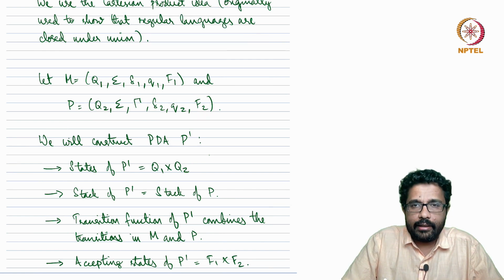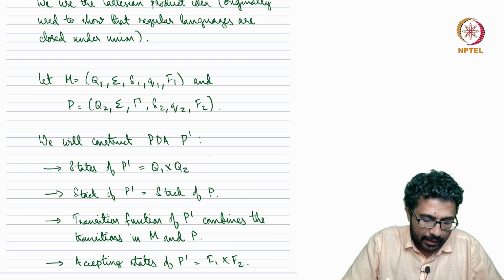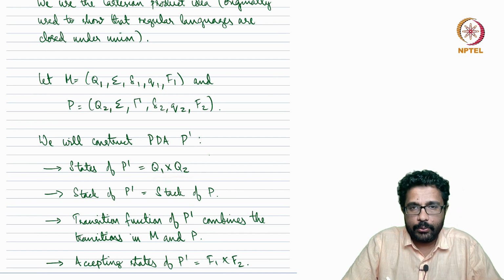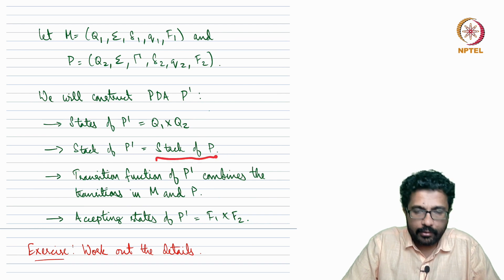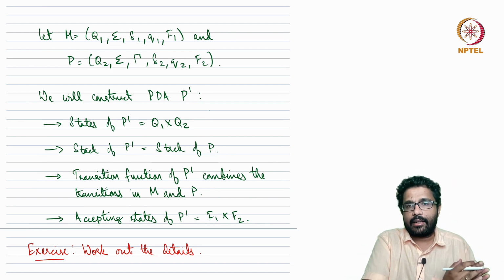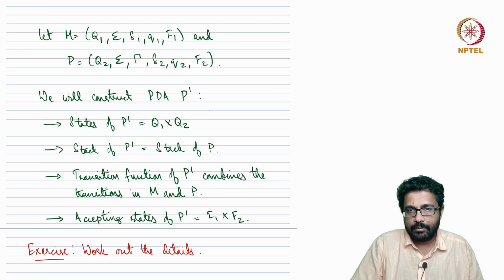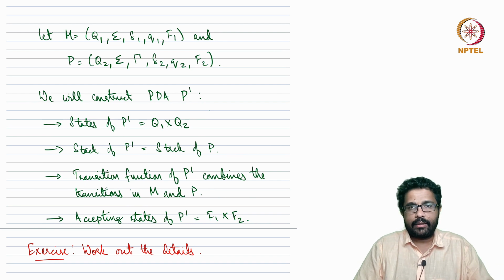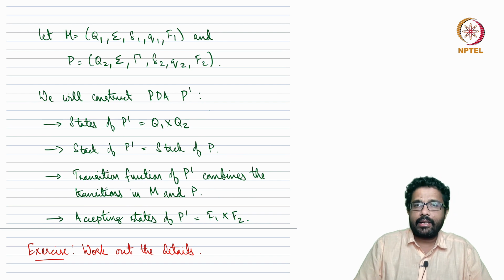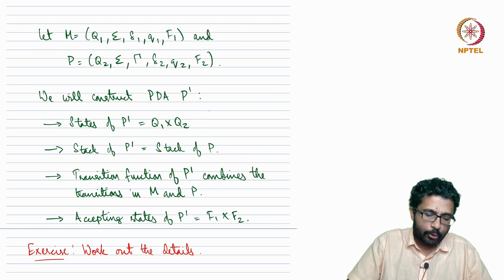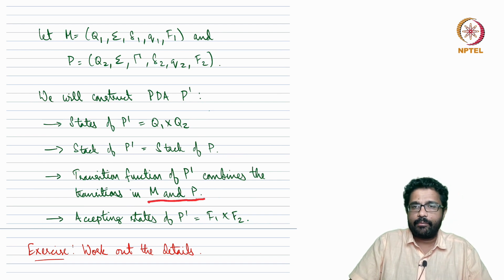And the new PDA that is constructed, the states will be the cross product Q1 cross Q2, and the stack of the new PDA will faithfully reflect the stack of P, because that is possible. We don't need to handle a stack for M, because M does not have a stack. And the transition functions use the same idea as before. It combines the moves of the transitions in M and P.